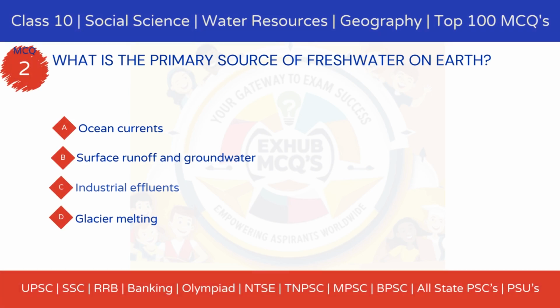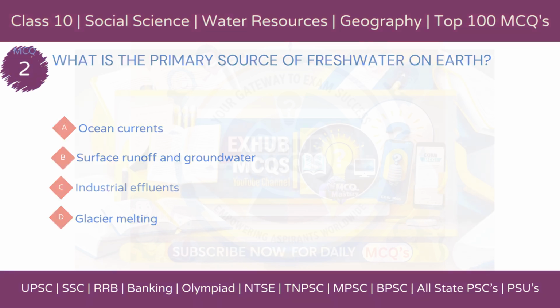MCQ 2. What is the primary source of fresh water on Earth? Option A, ocean currents. Option B, surface runoff and groundwater. Option C, industrial effluents. Option D, glacier melting.